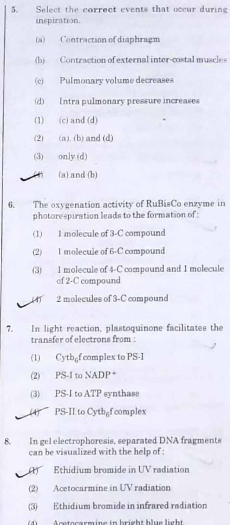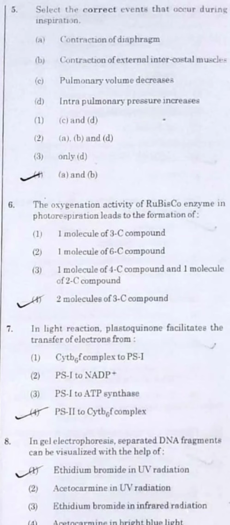Now, dealing with question number 5. Select the correct events that occur during inspiration. My direct answer is D, options A and B. It is the contraction of the diaphragm and the contraction of external intercostal muscles. This is the exact correct answer. Deal with this.